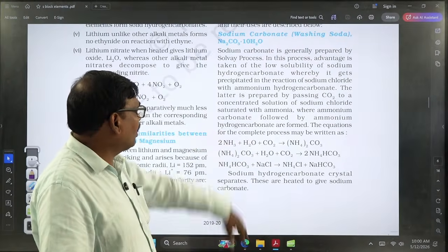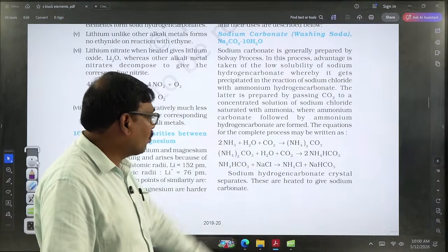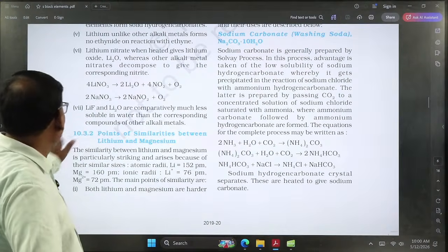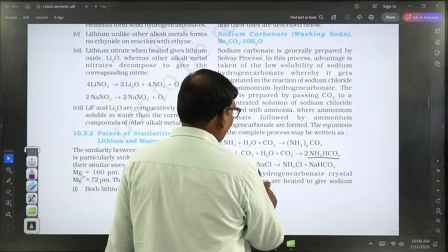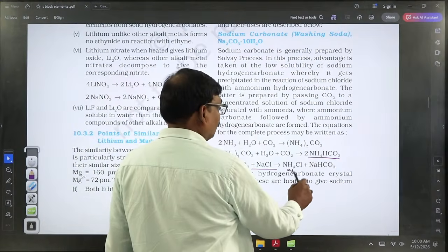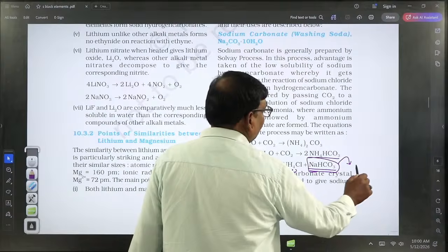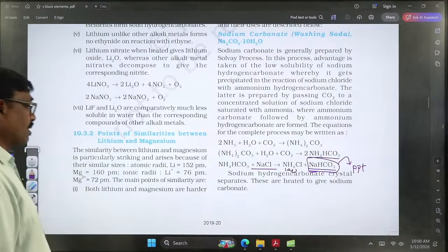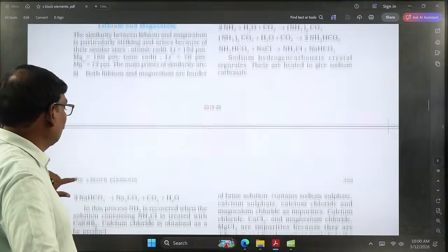In the first step, ammonia combines with carbon dioxide and water vapor, and it produces ammonium carbonate. That formed ammonium carbonate will be saturated with carbon dioxide, and it produces ammonium bicarbonate, NH4HCO3. Now this ammonium bicarbonate is treated with brine solution or sodium chloride solution, and it produces NH4Cl solution along with NaHCO3. This NaHCO3 is separated or precipitated due to its low solubility. That's why we can separate the sodium bicarbonate, and heating that sodium bicarbonate will produce the sodium carbonate.